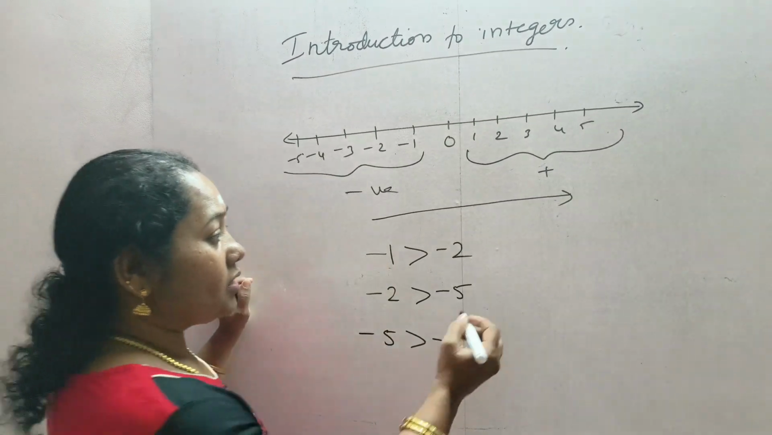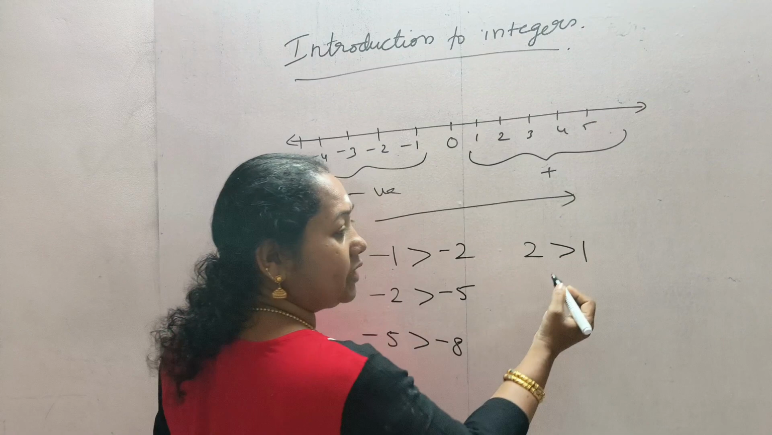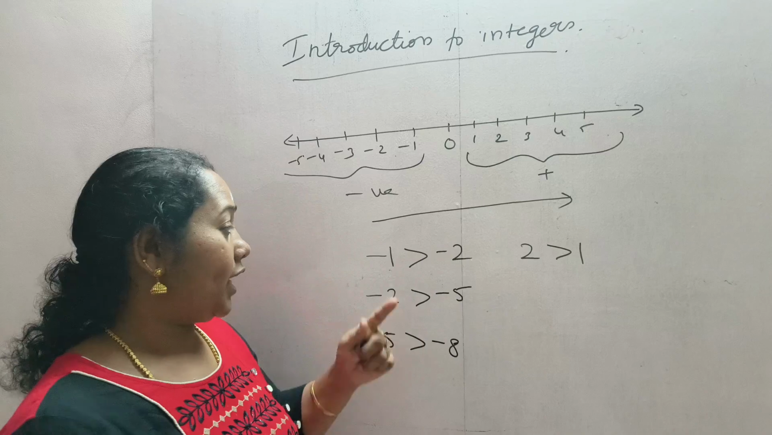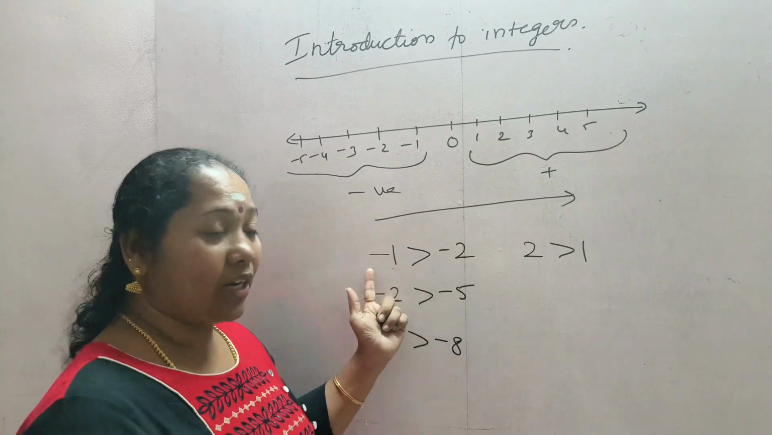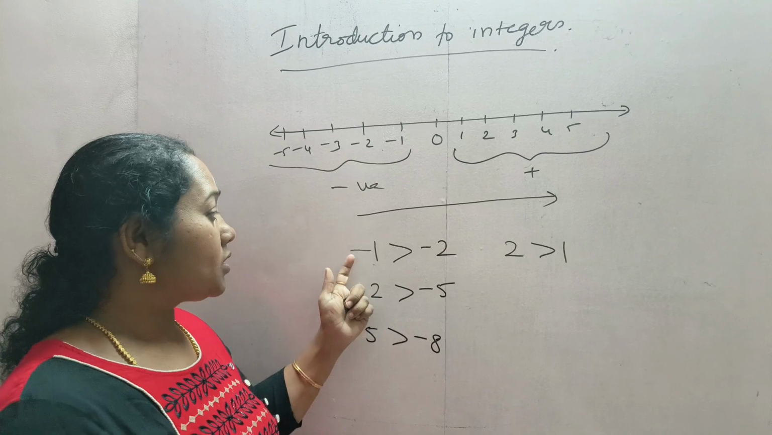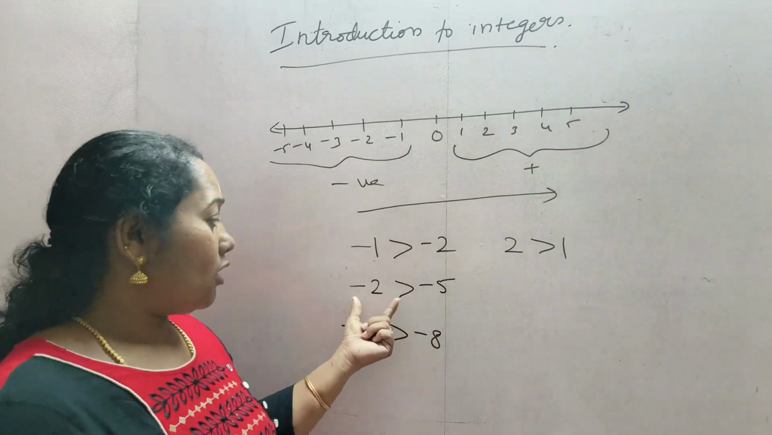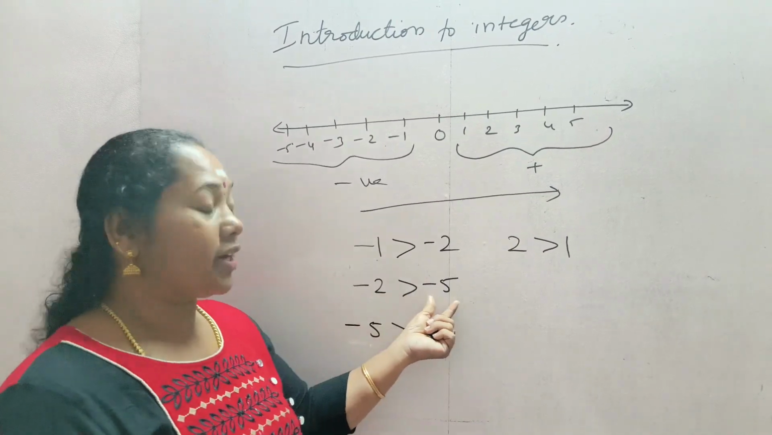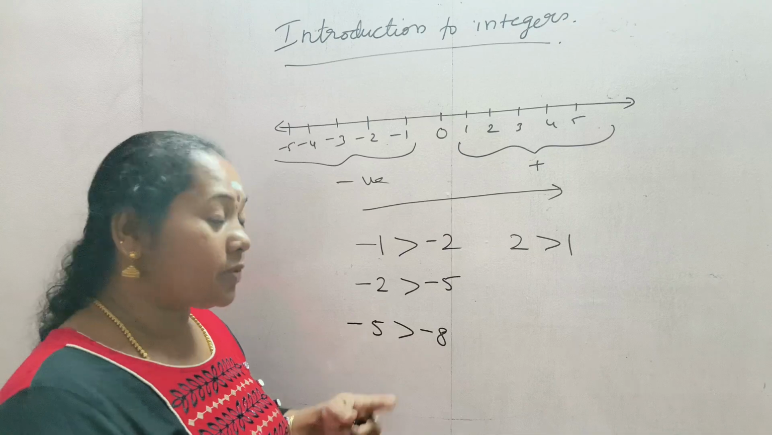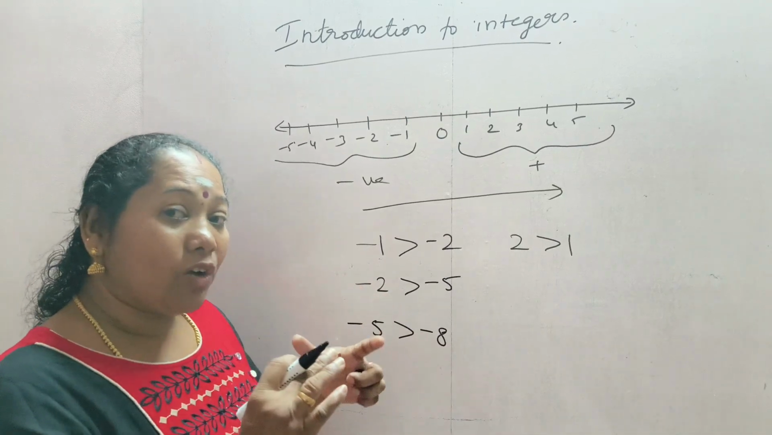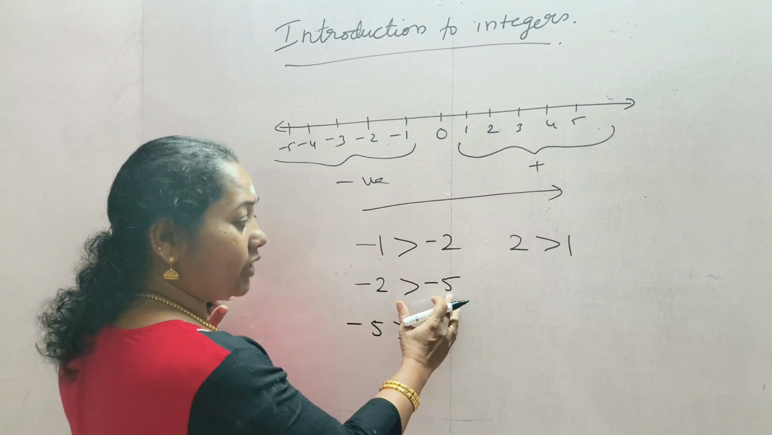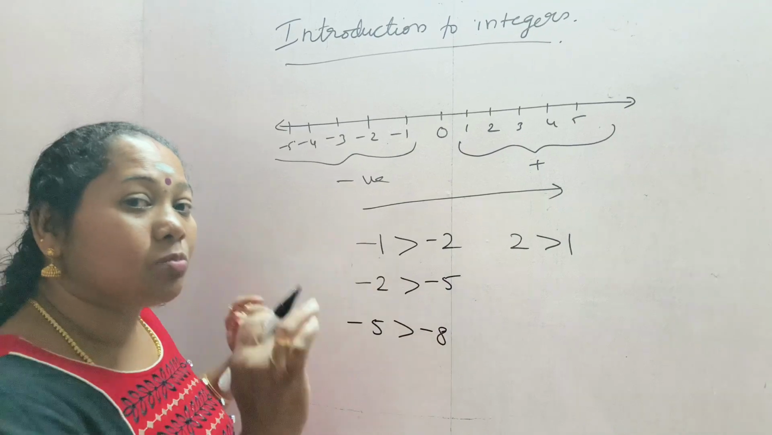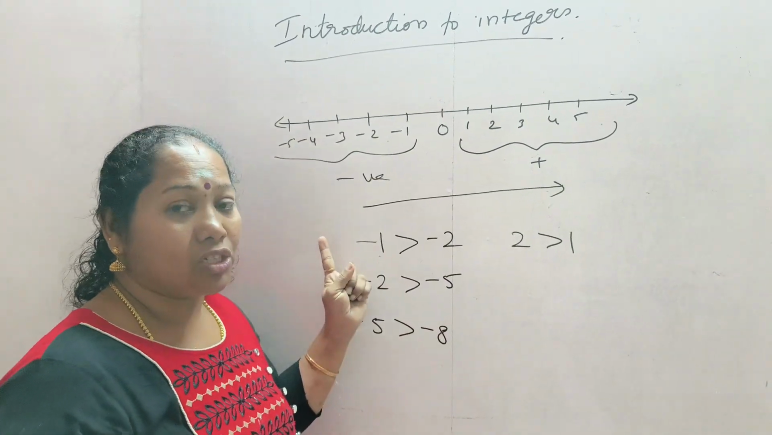Otherwise, 2 is greater than 1, right? But in negative numbers, the smaller digit is greater than the bigger digit. In this case, in negative numbers, -1 is greater than -2. Here also 5 is greater than 2, but in negative cases, -2 is greater than -5. Means in negative numbers, as the number decreases, the value will be increasing. 5 is a bigger number in positive numbers, but -5 is smaller than -2 in negative integers.